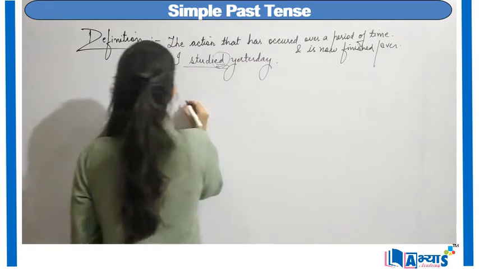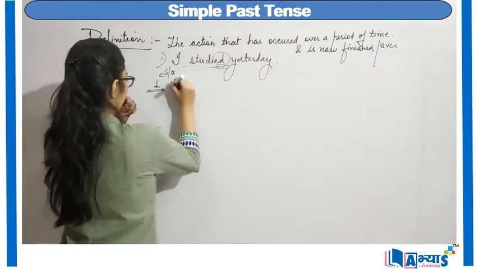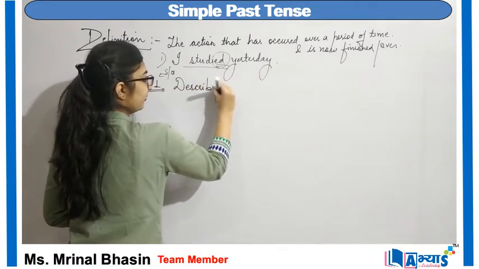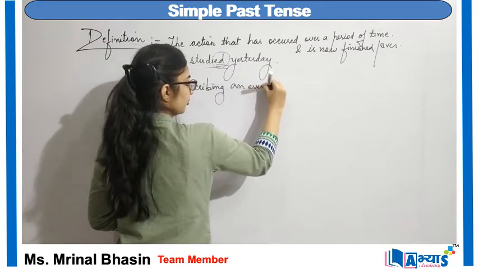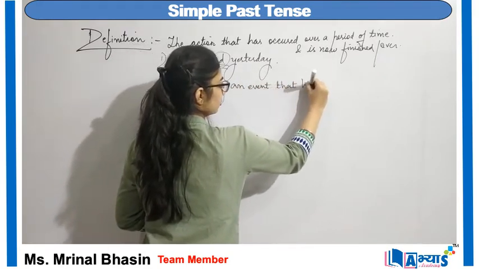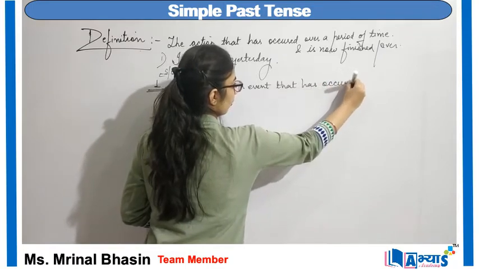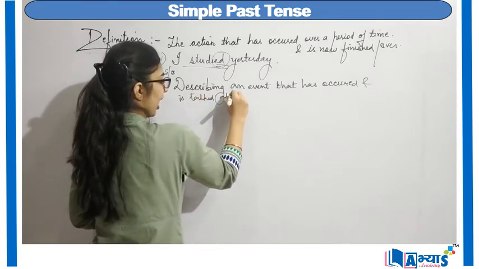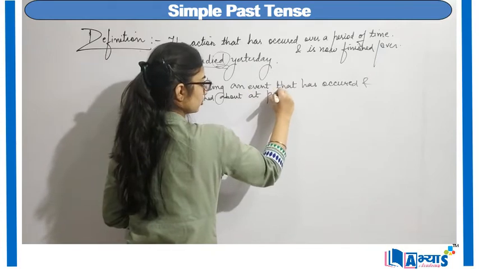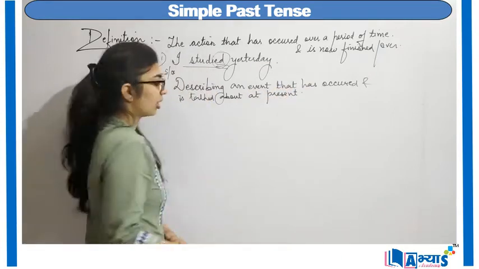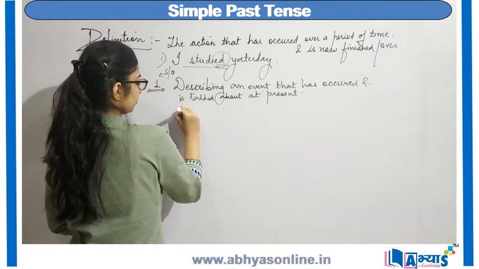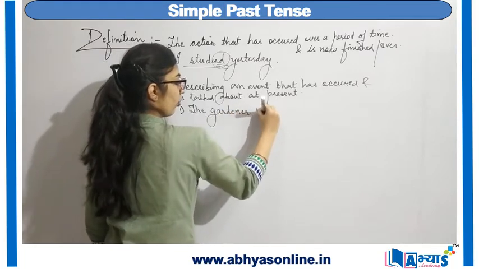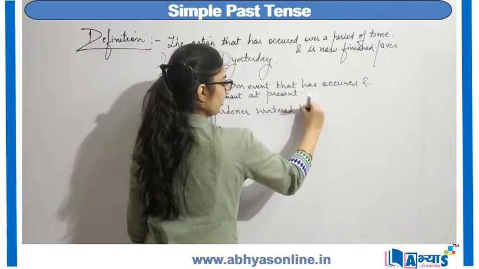First is for describing an event that has occurred and is talked about at present. For example, I say, the gardener watered the plants.